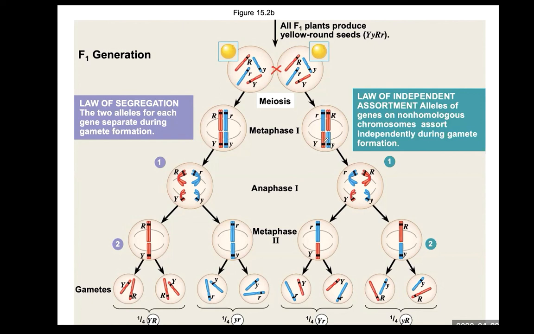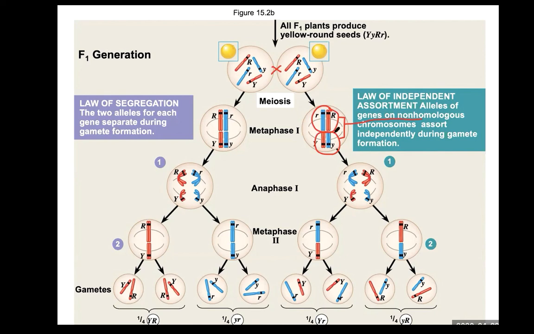The alleles of gene on non-homologous chromosome, so these are homologous chromosomes, and these are another set of homologous chromosomes, and each other is non-homologous chromosome. Both of these two sets of homologous chromosomes, we call them non-homologous chromosomes.